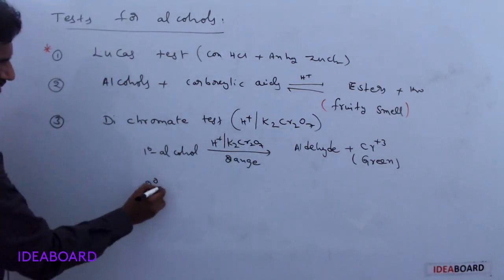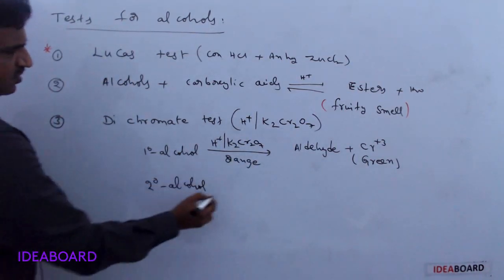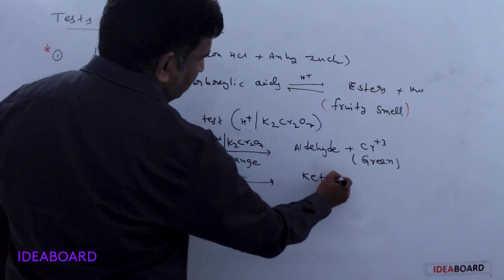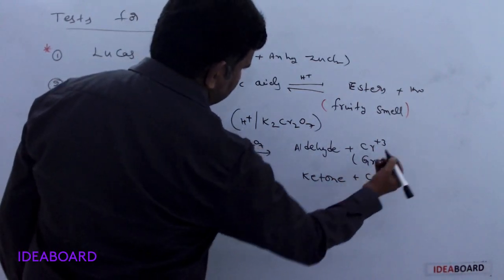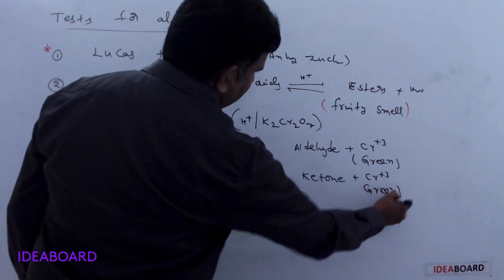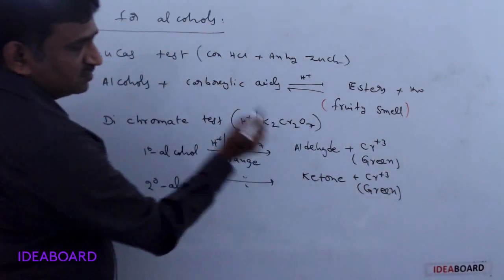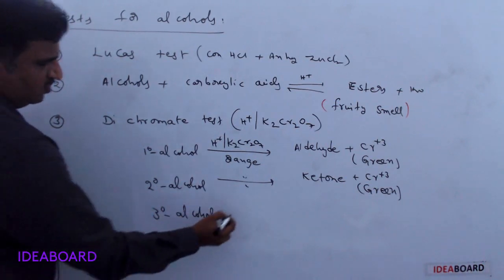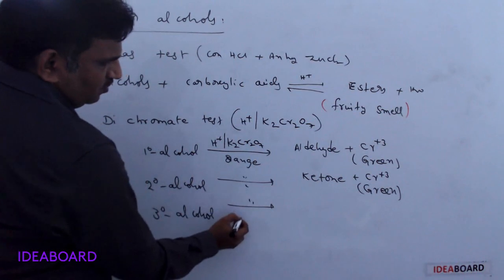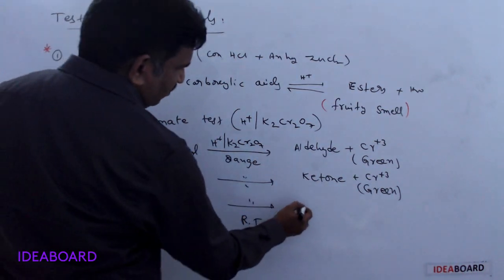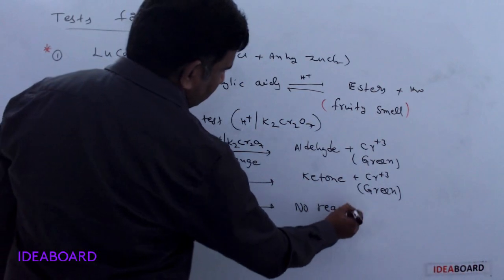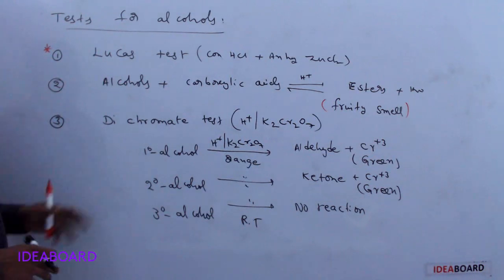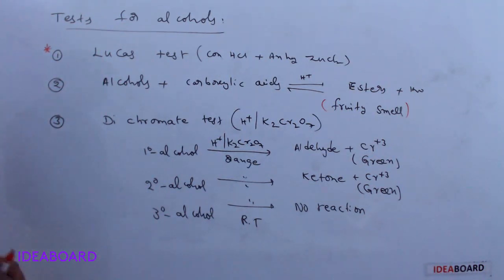Suppose it is a secondary alcohol, for example. Then with acidified dichromate it gives a ketone, not an aldehyde, plus the same Cr 3 plus is formed. Again here also it is a green colored precipitate, but the difference is that ketones are formed. If tertiary alcohols are taken at room temperature, please remember, there is no reaction. Okay, that is the dichromate test, the third one.